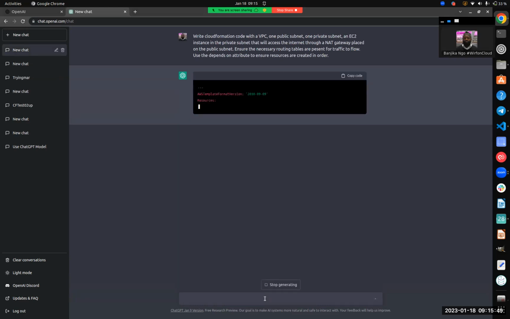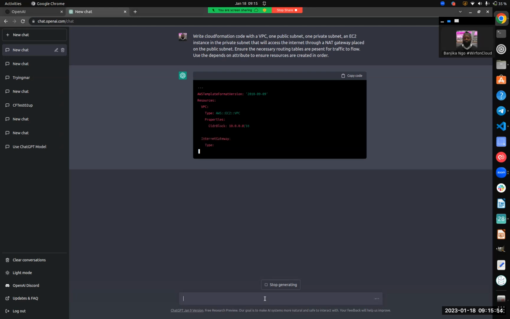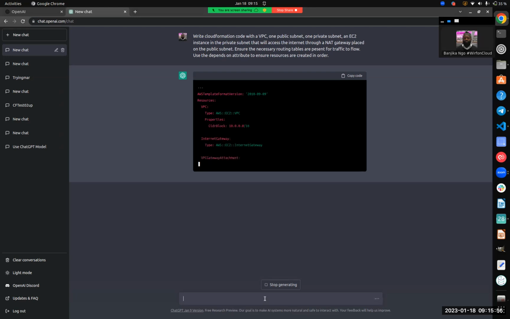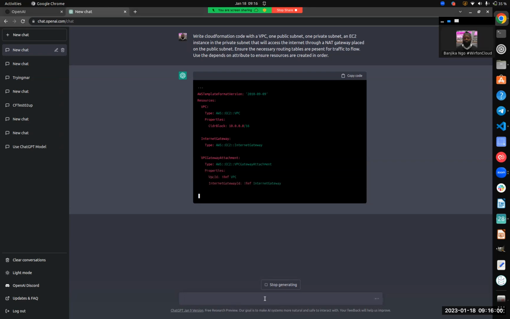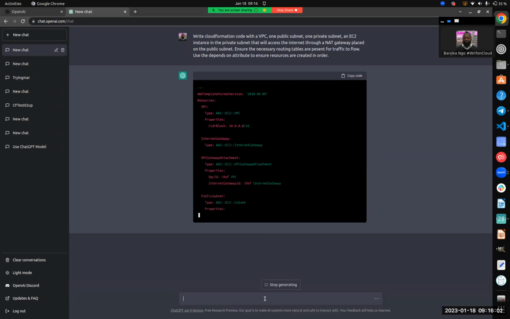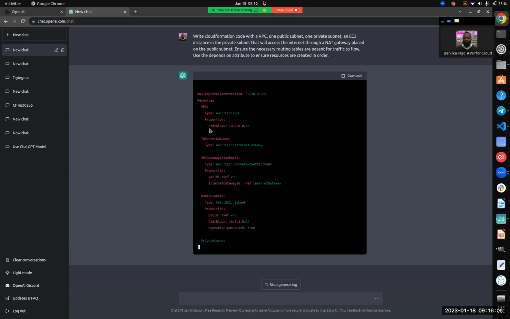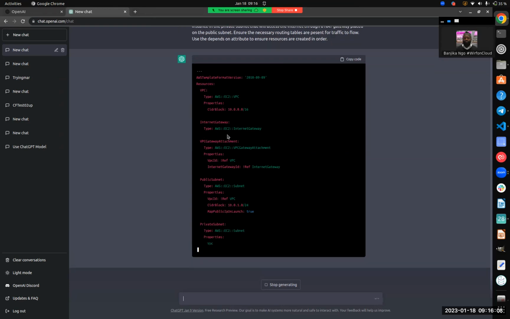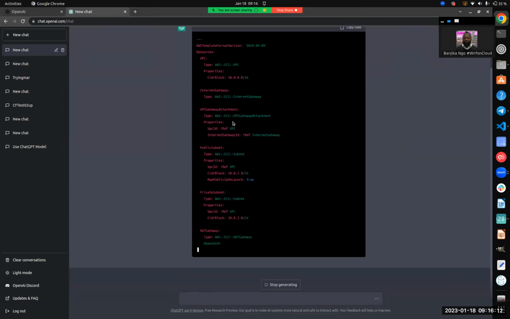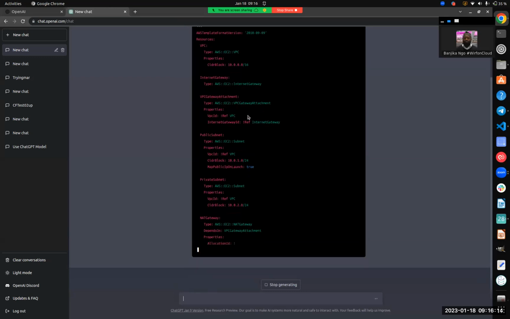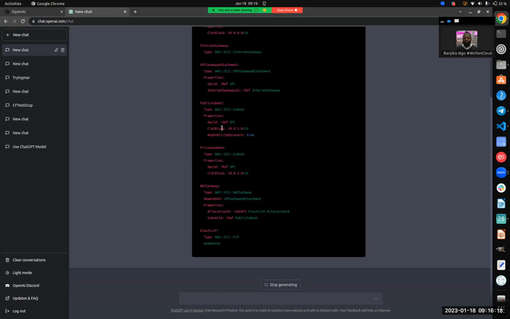All right, so after some time, it starts providing us with some code, which is fascinating if you have to sit and start writing this, especially for absolute beginners. You know what that means. As you can see, a VPC has been defined with a CIDR block, an internet gateway, and of course, after creating the internet gateway, you need to attach that to the VPC. We have a public subnet as we requested.